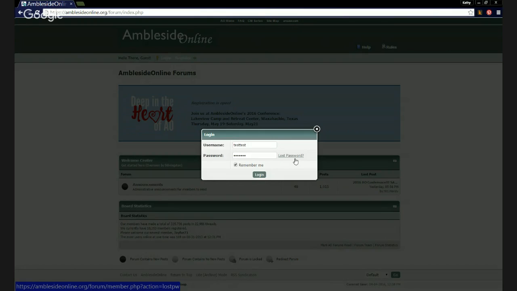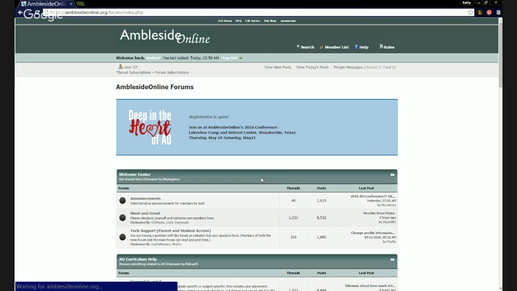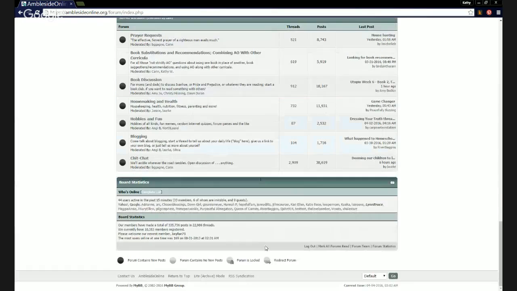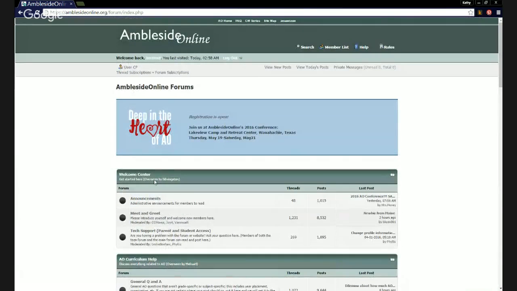If that doesn't work, and sometimes it doesn't, it seems to be a bug with the forum software, there is, and I'll show you this, I'm clicking on login right now so we can log in. There is an email address down at the bottom of the forum where you can see where it says contact us right down here. You can click on that and get a hold of us, and we will help you. Now we're logged in, and we know that because it says welcome back test.